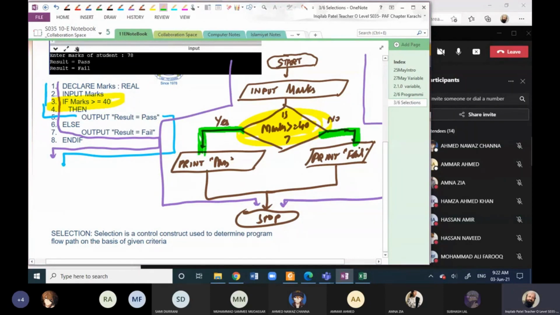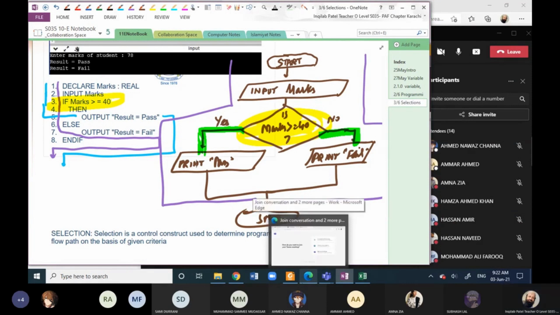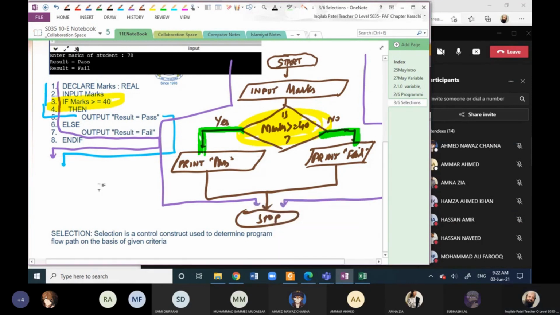There are two paths, there are two branches. Our program is deciding in which path, in which branch it is to be followed, and this is decided on the basis of a condition. Is it clear, mere bachcho? Yes, sir. Is it clear?